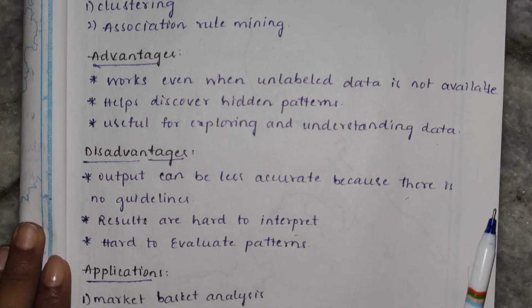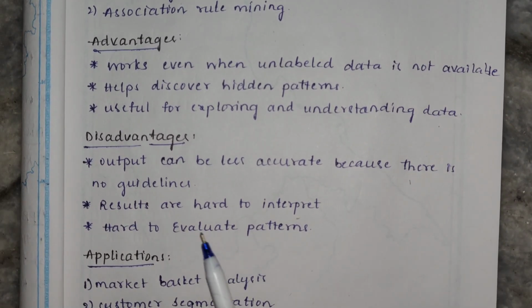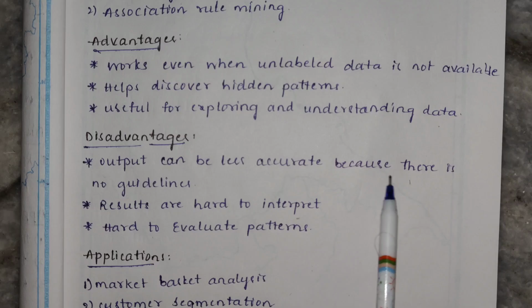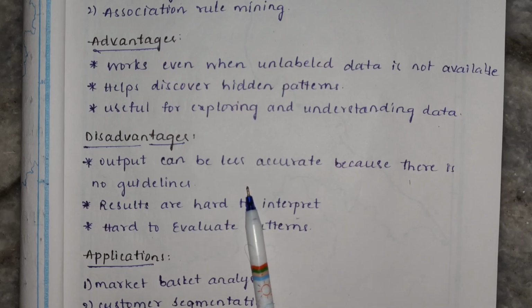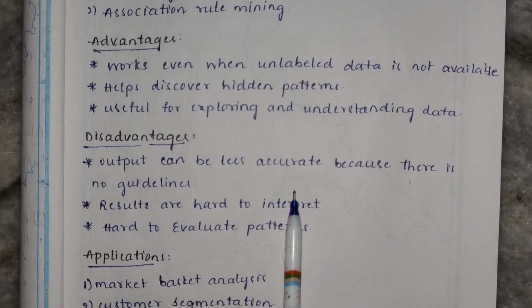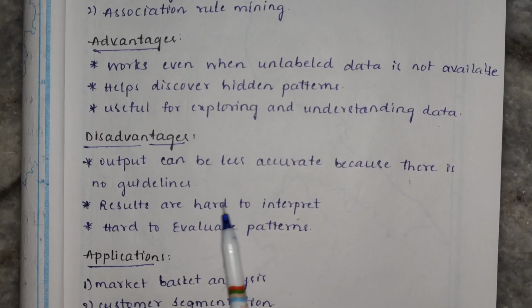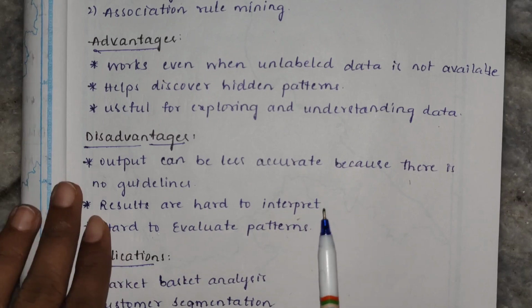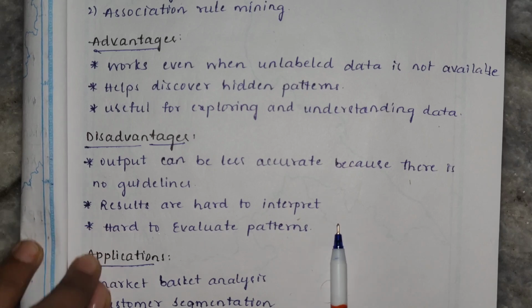And the disadvantages of unsupervised learning are, output can be less accurate because there are no guidelines. Here in unsupervised learning, we are giving only input to the model, but we are not giving any labeled data, right? So the output will be less accurate because the model itself predicts its own patterns. And results are hard to interpret, and patterns are hard to evaluate. These are the disadvantages of unsupervised learning.